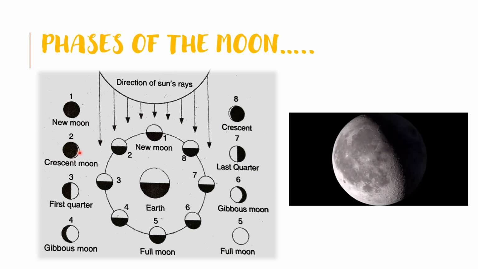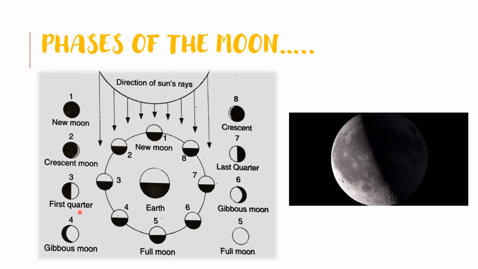In the positions second, third, and fourth, we see the moon not as a full disk, but as a crescent. In this case, it is a crescent moon. This is the first quarter and this is the gibbous moon. The brighter part is more in this case, very less in this case, and in this case we can see half.